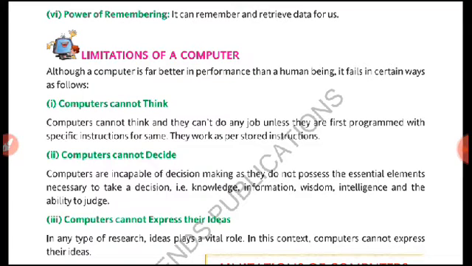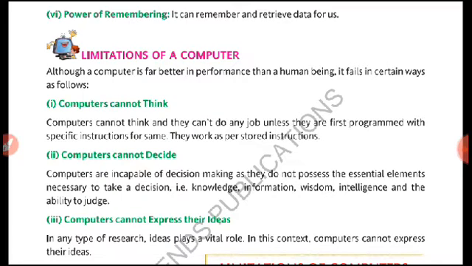Whatever instructions we give, the computer performs the work on those instructions. Next, computers cannot decide what to do. Computers do not decide. We give the instructions, and as per our instructions the computer works. So this is also a limitation.